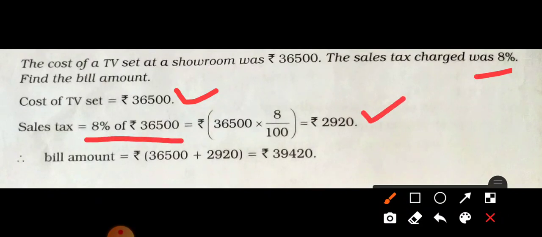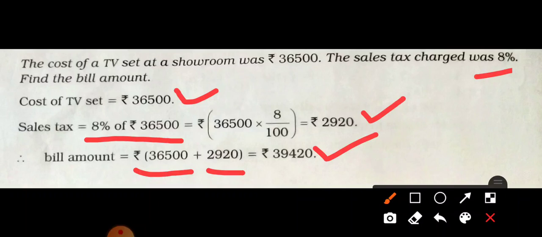So the final amount which we will pay to the shopkeeper in order to buy that TV set is 36,500 plus 2,920, and the final amount will be 39,420. This is the final amount we will pay to the shopkeeper to buy that TV set. I hope that you have understood the concept.